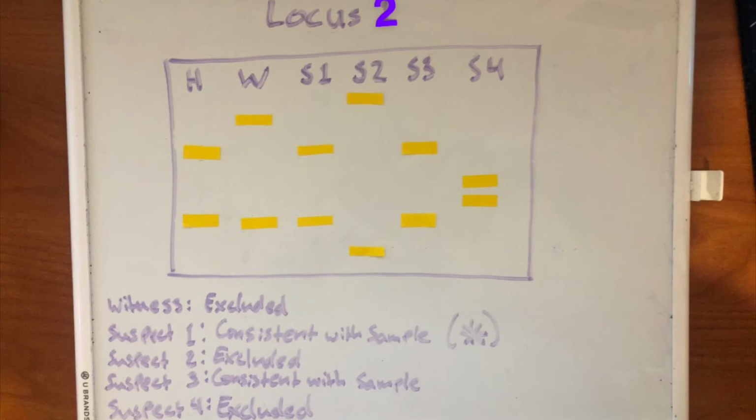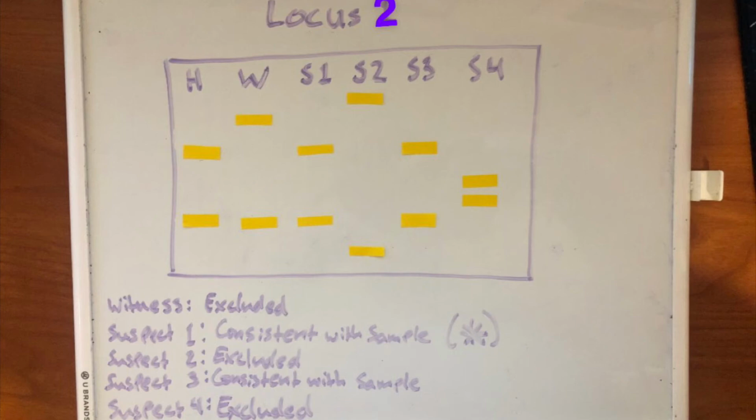The witness is once again matching in only one bar with the hair sample and can therefore be excluded from this sample. Suspect 1 is matching at both sites with the sample again and therefore cannot be excluded from this sample. Suspect 1 is also once more matching at one bar with the security guard witness, leading to the assumption that the security guard is the parent of Suspect 1, since they are matching in one bar at both loci. There is much suspicion about Suspect 1, but let's look at the other suspects before we assume too much.